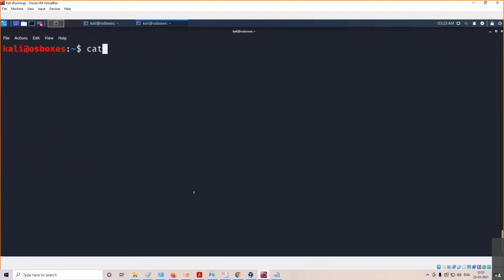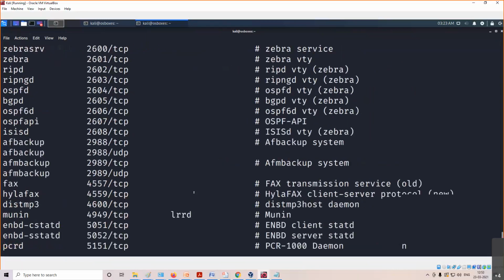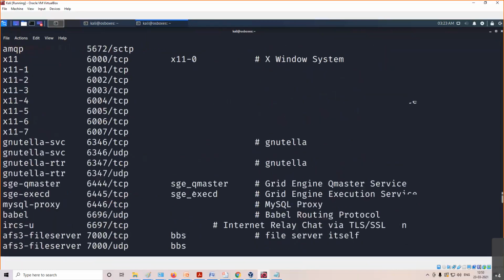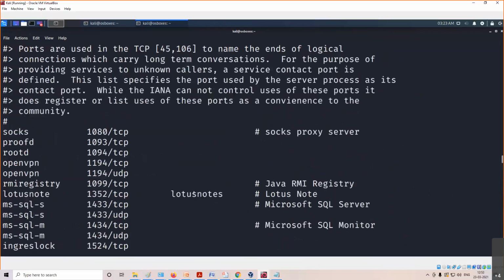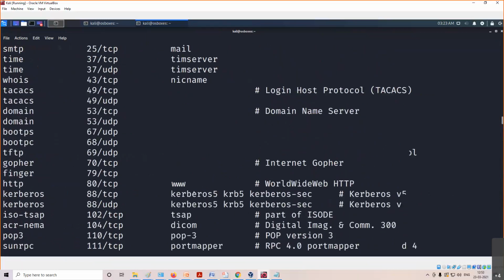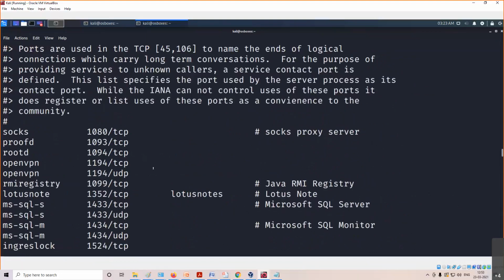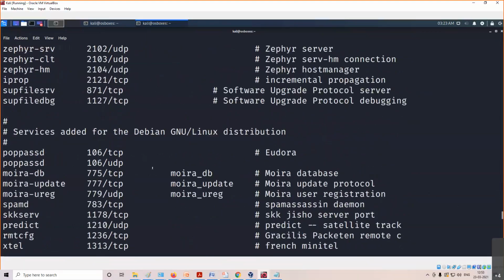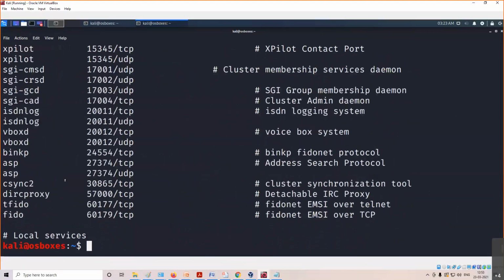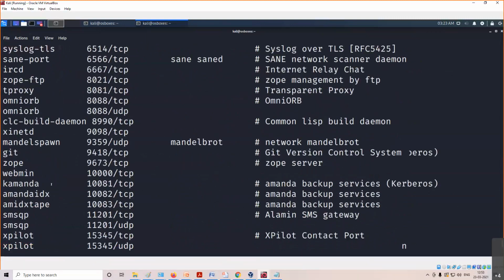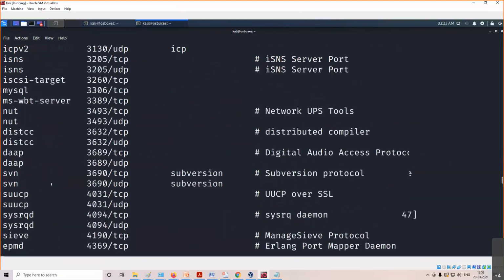I'll show you one file where you can see the ports related to the services. /etc/services is the file where you can check all the well-known ports and their respective services in a Linux system, starting from 1 to, I think, 65535. Those are the well-known services running on the port numbers.